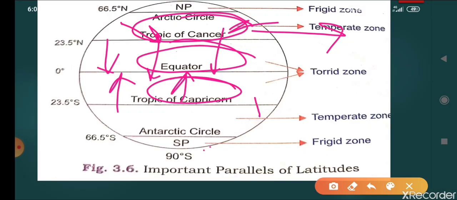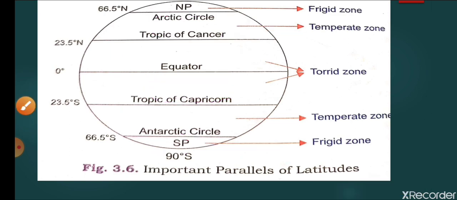And this zone is the frigid zone, where the sun rays are very slanting, or rarely reaching the frigid zone. That's why there is ice at the poles, and the frigid zone is covered with ice and the temperature is very low. The temperate zone is better than the frigid zone but less than the equator, and the equator zone is the hottest one because the sun rays are straight or vertical towards that area. So this was the concept for that one.